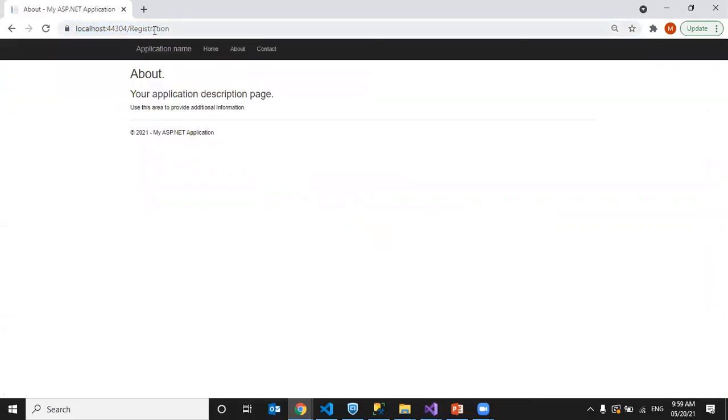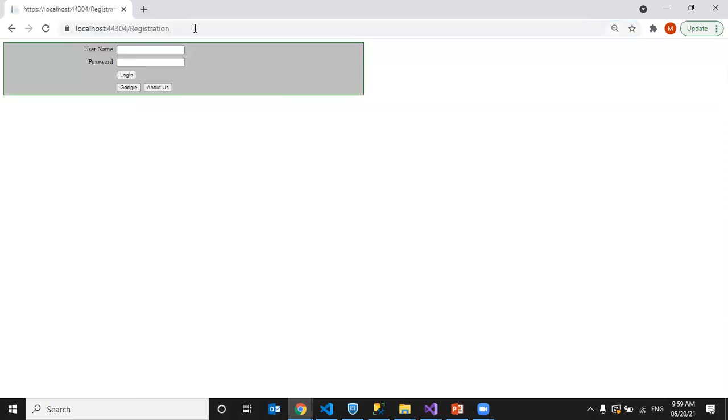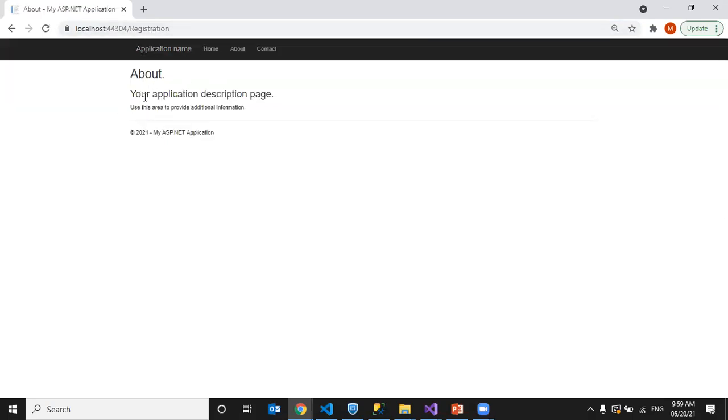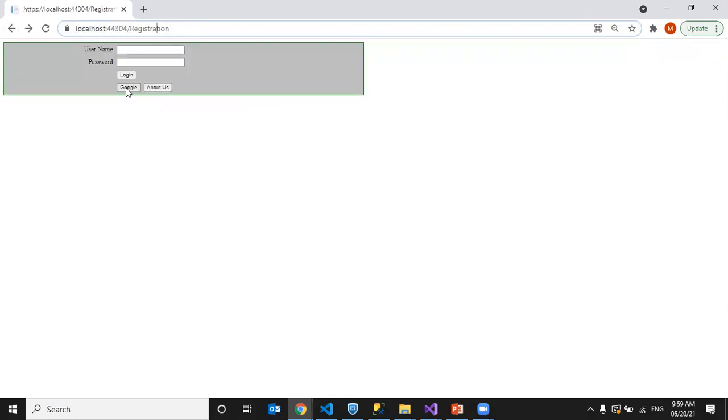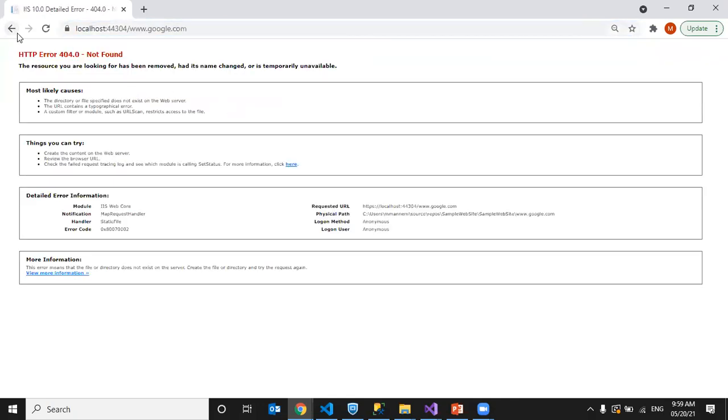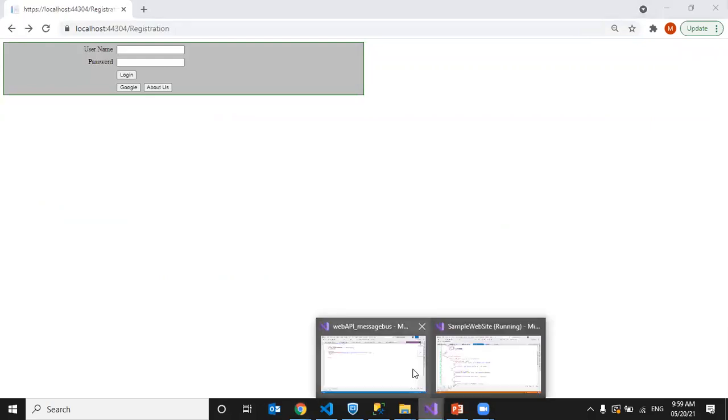Yeah, I'm clicking on About Us. So it is taking me to the about page, but the URL remained the same. It doesn't change, right? If I refresh it, it reloaded. I'm clicking on the About Us page, but it is showing the About Us page internally while showing the old URL only. It is not changing the address in the address bar. Okay. But when it comes to Google, it is going inside the application, right?